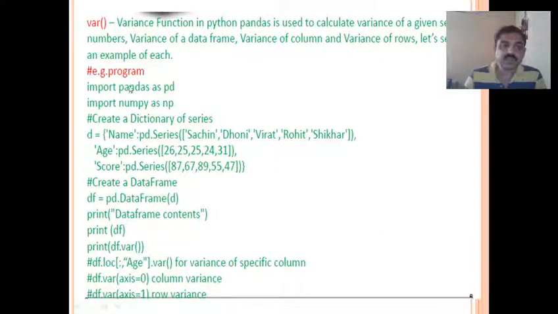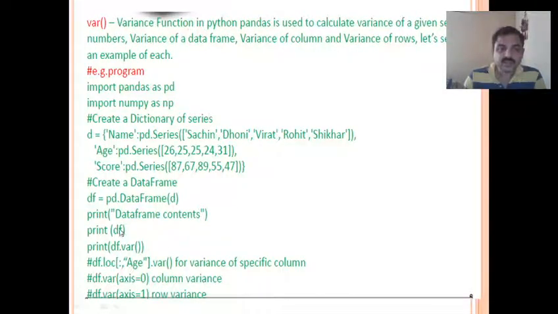Just like the previous example, we have a data frame here created from a dictionary. The dictionary contains the keys name, age and score. We are displaying the data frame here. Then to find the variance, if I write data frame dot var, I will directly get the variance values.